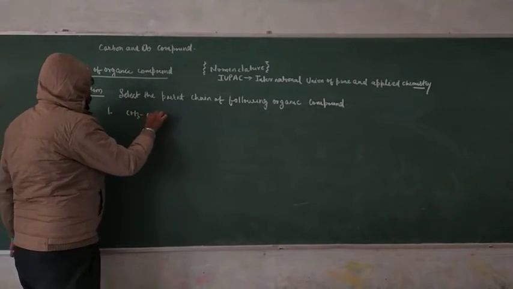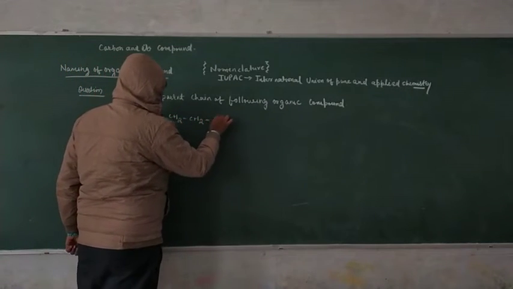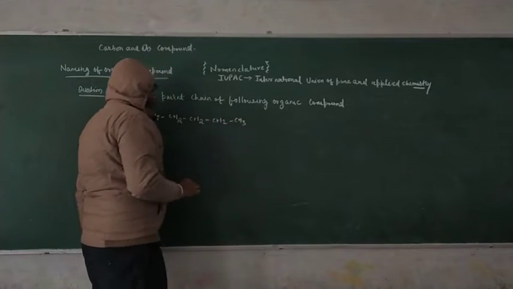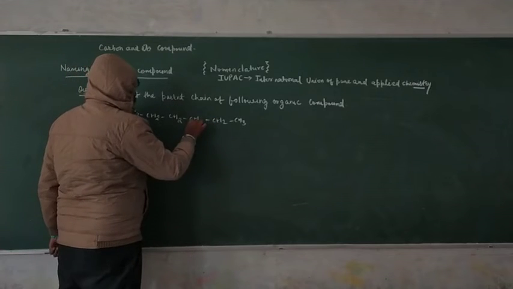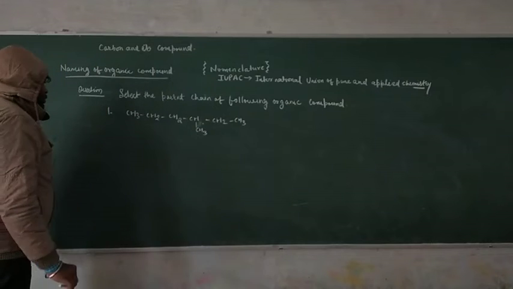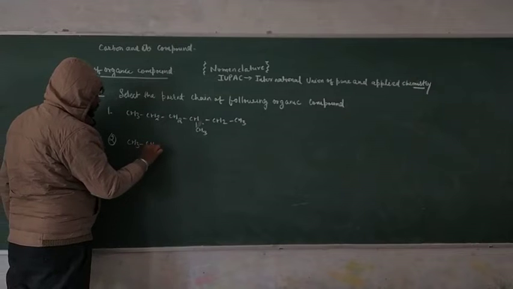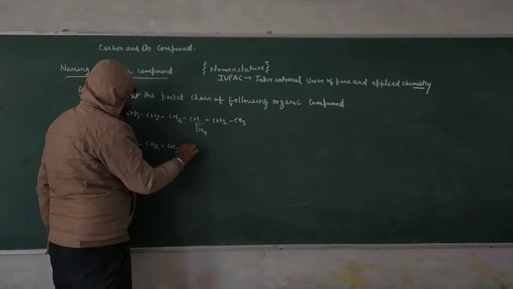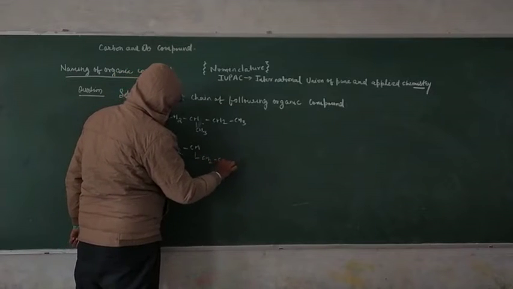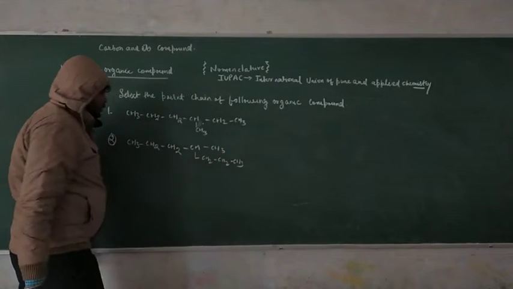You have to remove one hydrogen from this and present one methyl. Question number two is here: CH3, CH2, CH2, CH, CH2, CH2, CH3, and here is also CH3.